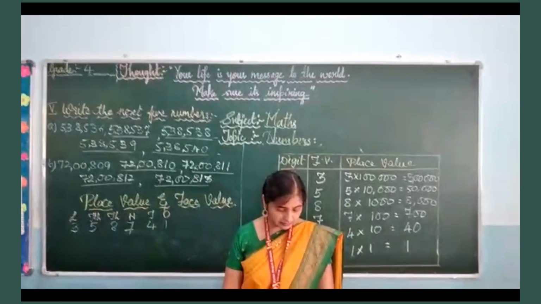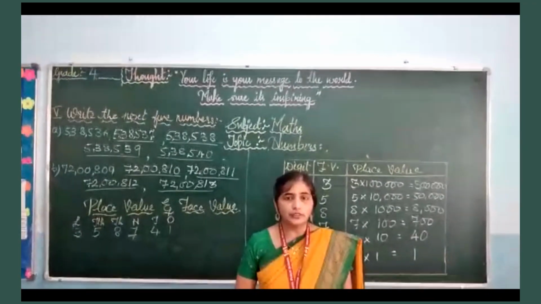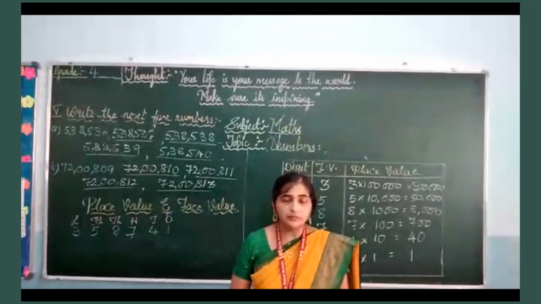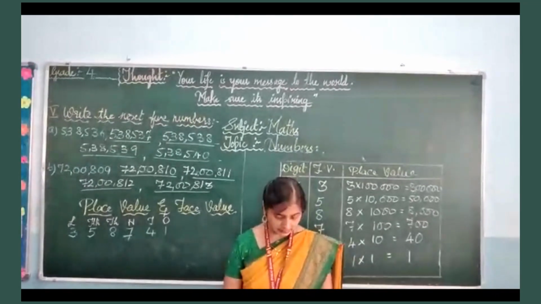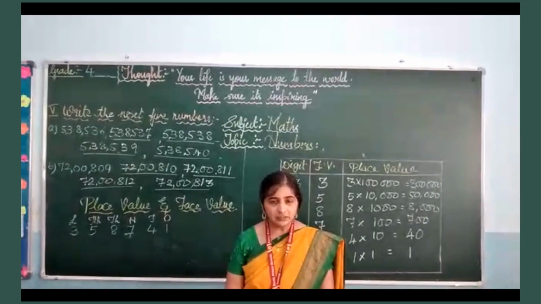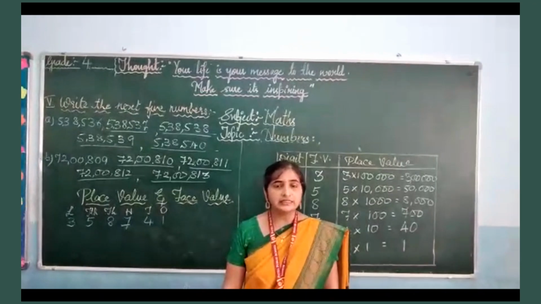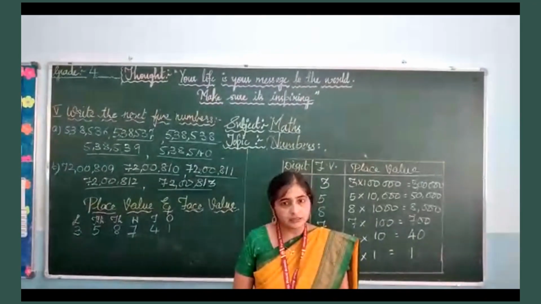Here you can see first sum, they have underlined 4. So the place value of 4 is 4,000 because 4 is in thousands place. The next number they have underlined is 3. So the place value of 3 is 30,000 as the 3 is in 10,000 place. So answer will be 30,000.